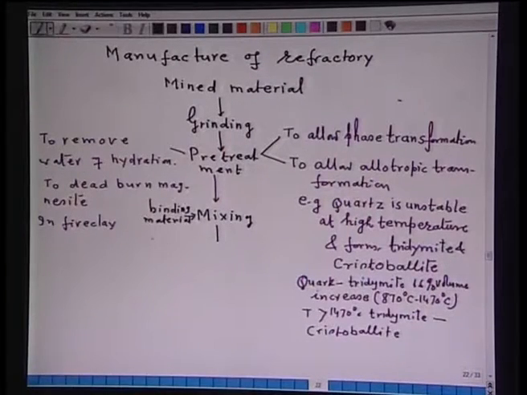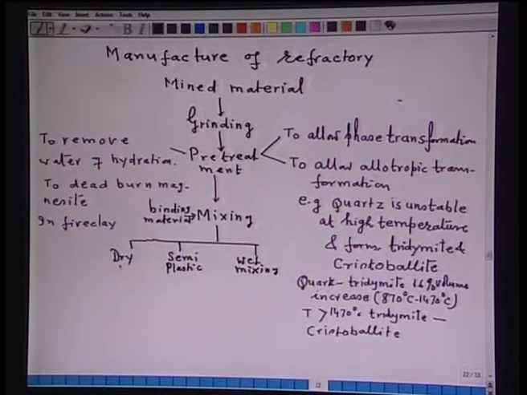Unless you bind it, you will not get a proper shape. So, binding material is added, and this can be dry, semi-plastic, or wet mixing, and all these, either in the dry state or semi-plastic state, are subjected to molding.